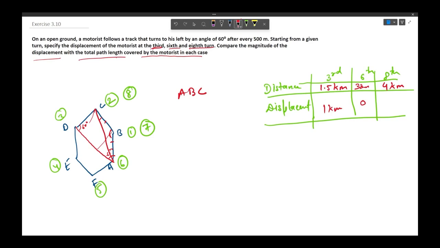Now since we have to calculate AC, that would be equal to AB cos 30 degrees plus BC cos 30 degrees. That would give us 500 cos 30 plus 500 cos 30.